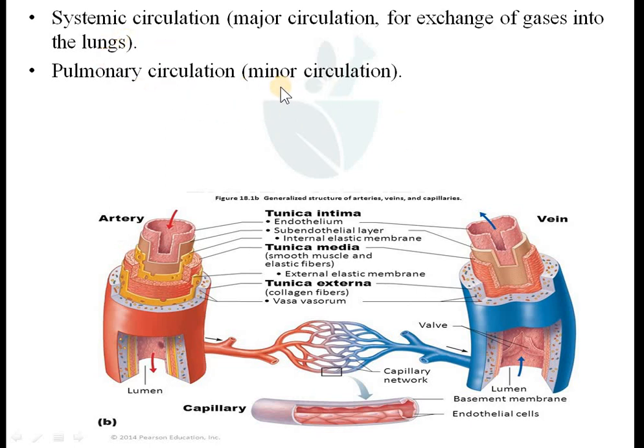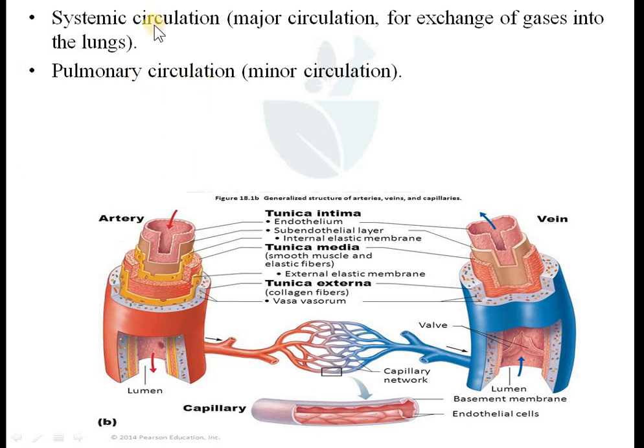There in the lungs the blood is purified, with exchange of gases in the alveoli of the lung. Carbon dioxide is exchanged for oxygen in the alveoli, and the impure, deoxygenated blood is oxygenated in the lung and comes back to the heart. That kind of circulation is known as pulmonary circulation.